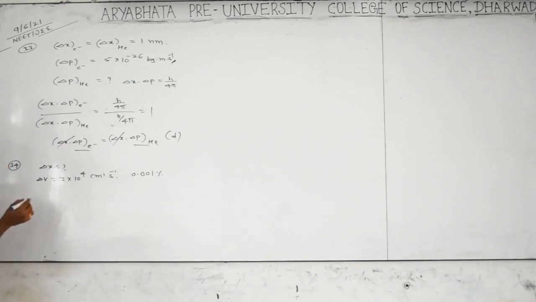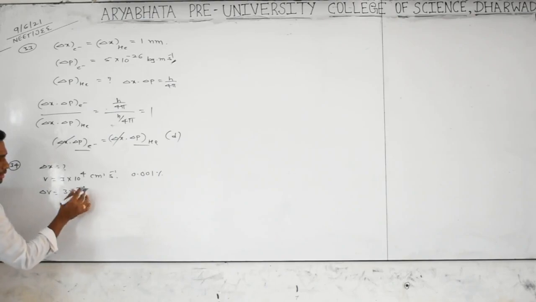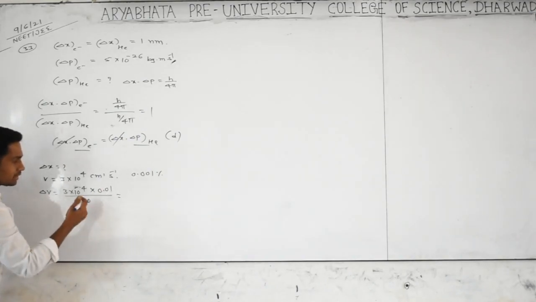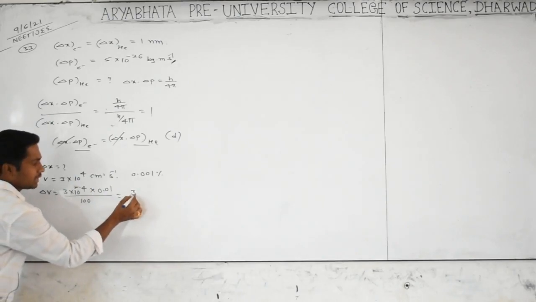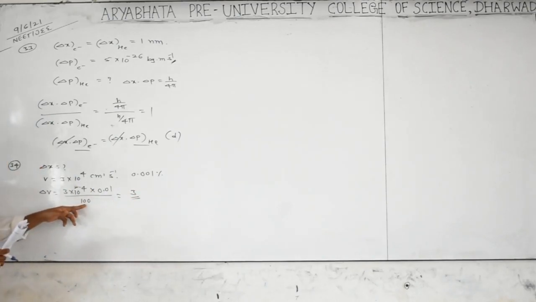So then what do we have to do? The uncertainty in the velocity is 3 into 10 to the power of 4 into 0.001 by 100. Powers: minus 3 and minus 2 give minus 5, so we get 3 into 10 to the power of minus 1.